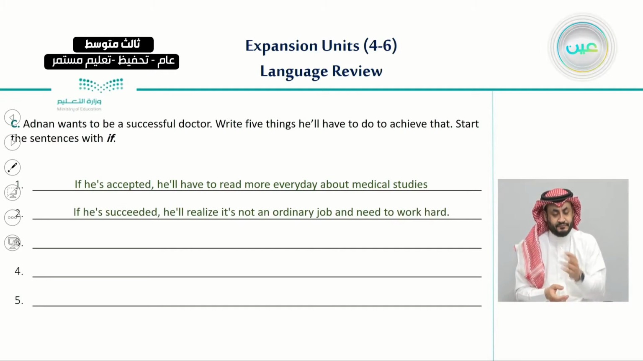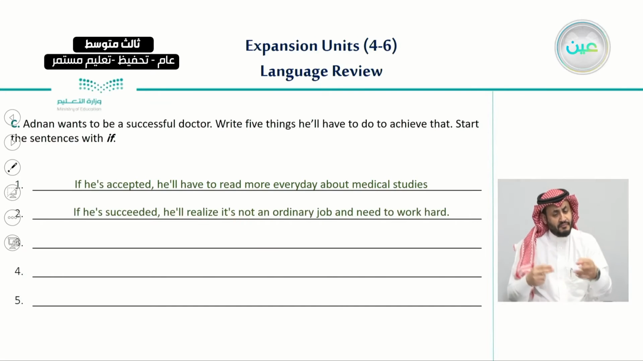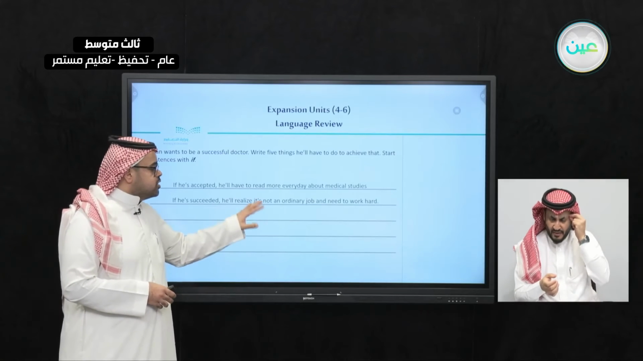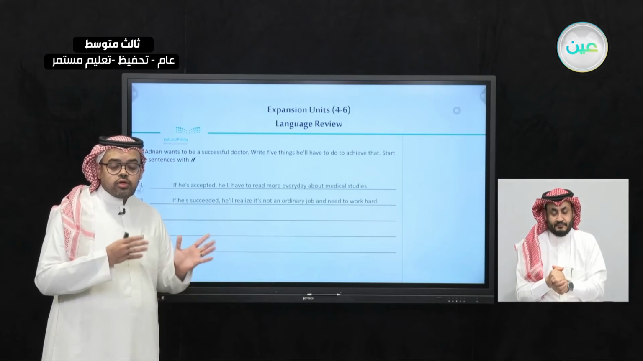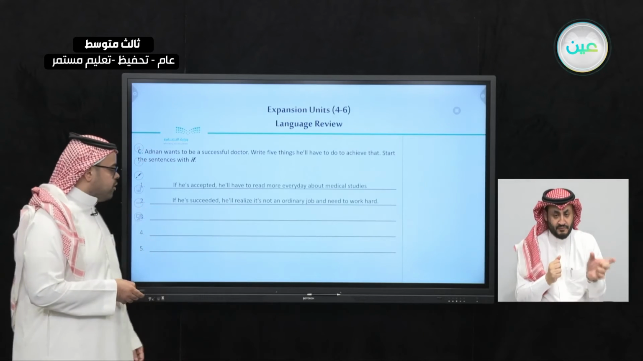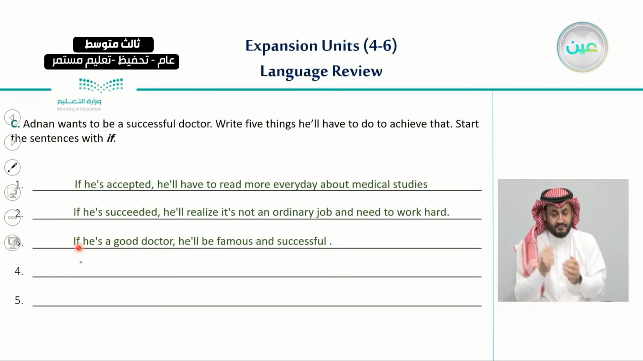Also, the second sentence: if he succeeds, he will realize that it is not an ordinary job and he needs to work hard. So these are the condition and the second example. And the third one: if he is a good doctor, or if he becomes a good doctor, he will be famous and successful. So this is also another condition.